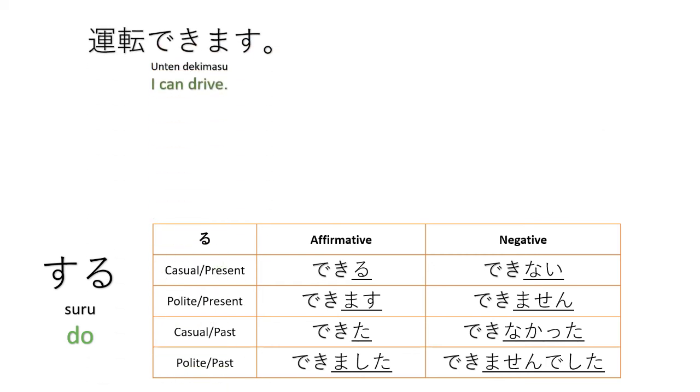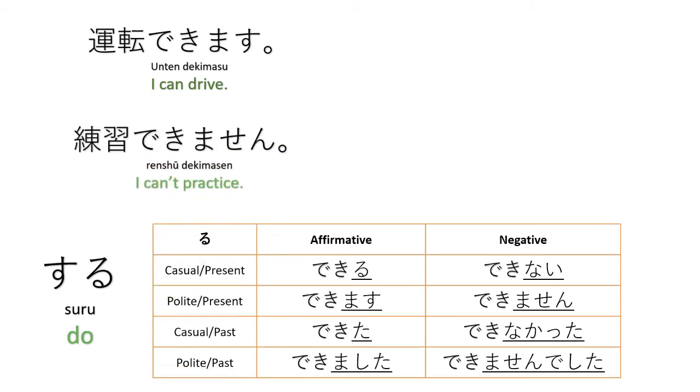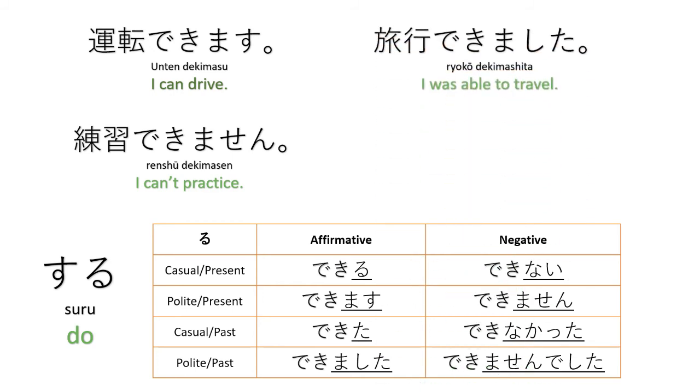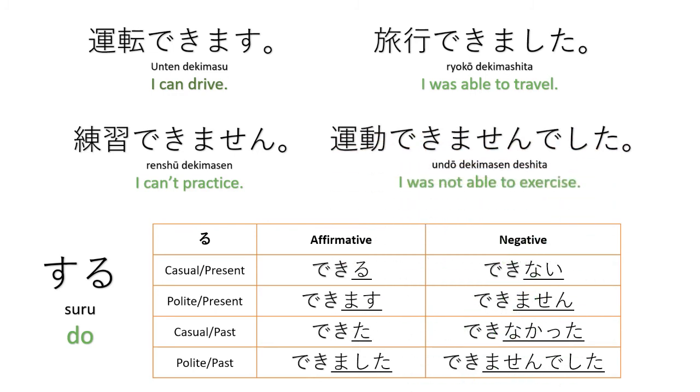For example, unten dekimasu, I can drive. Renshu dekimasen, I can't practice. Ryoko dekimashita. I was able to travel. Undo dekimasen deshita. I was not able to exercise. And there is another way to say can or use the potential form.